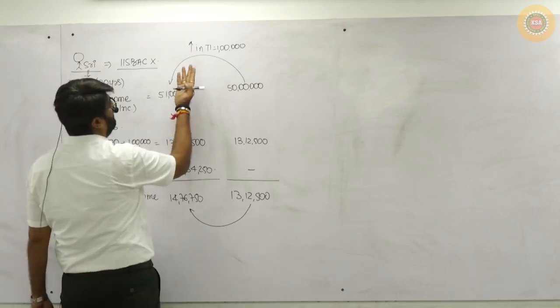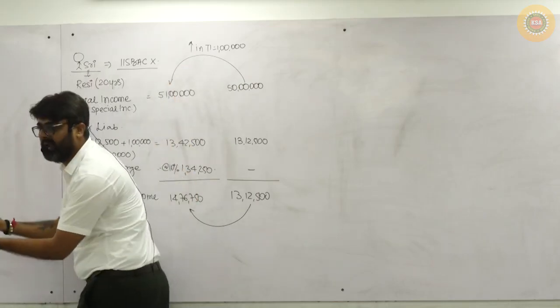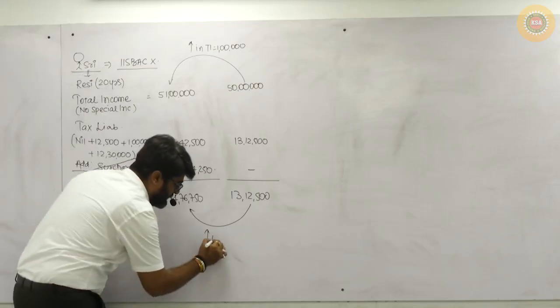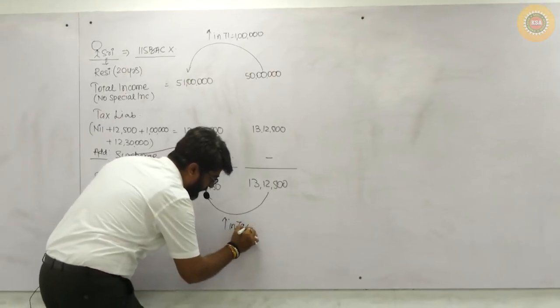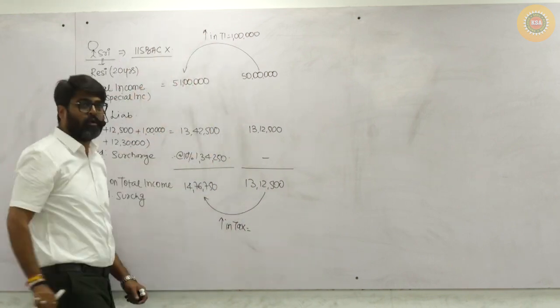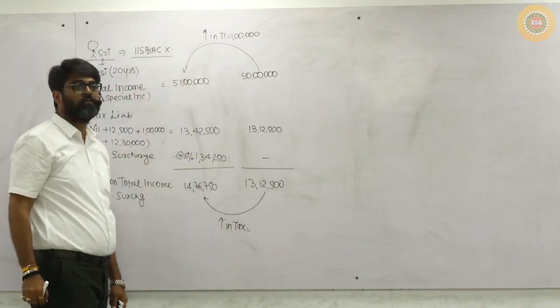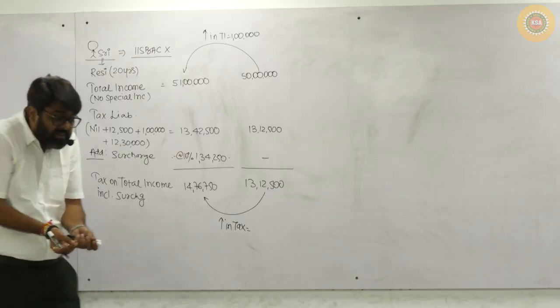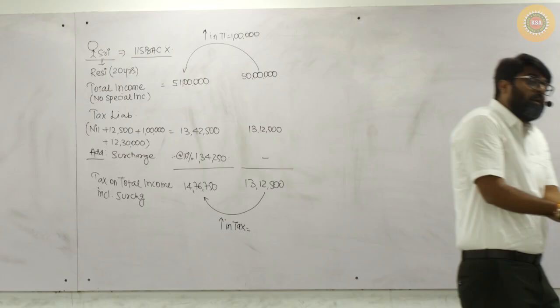The increase in total income is only 1 lakh, and because of that, there is an increase in my tax by more than 1 lakh rupees. This is completely injustice.